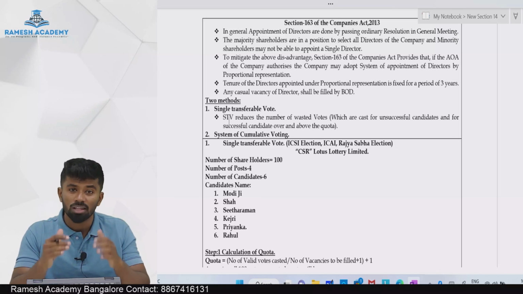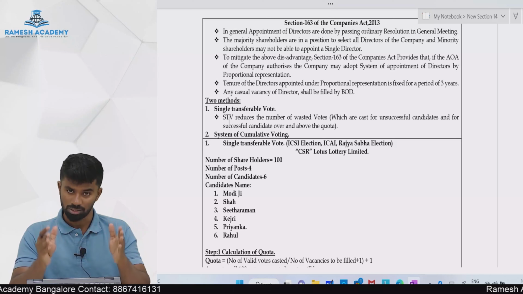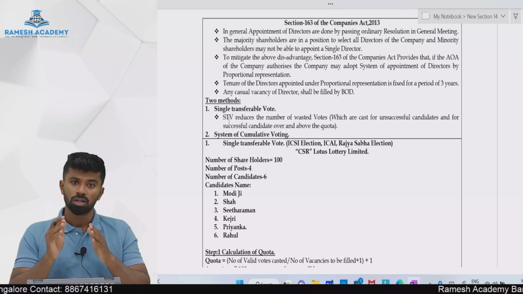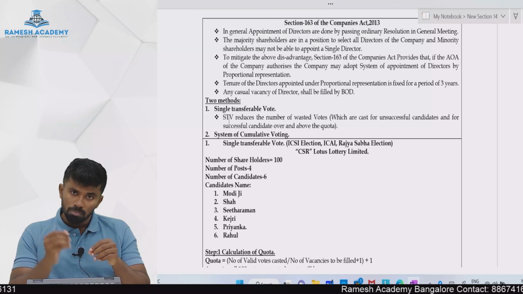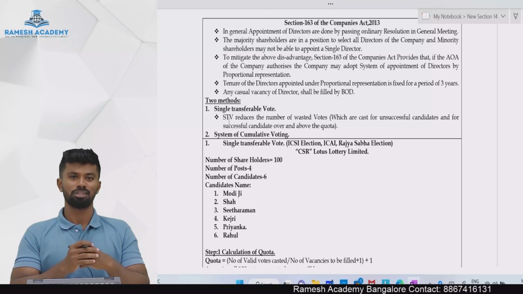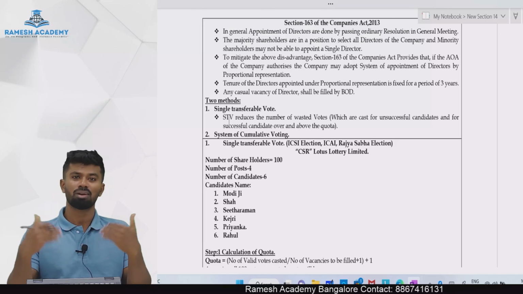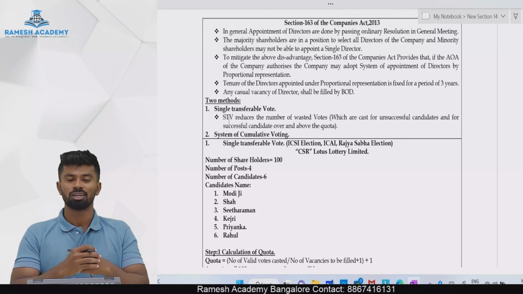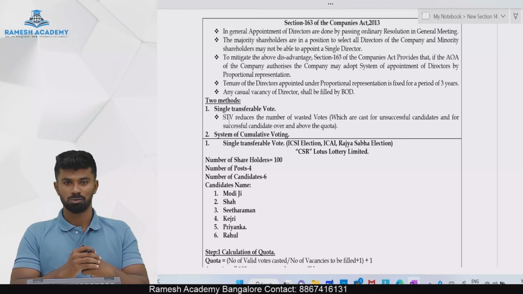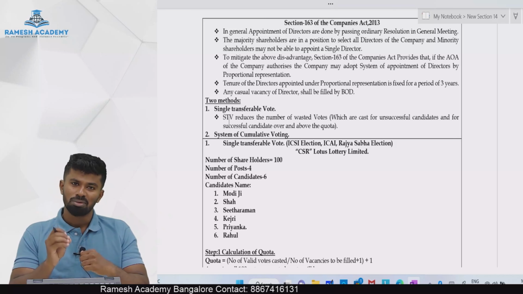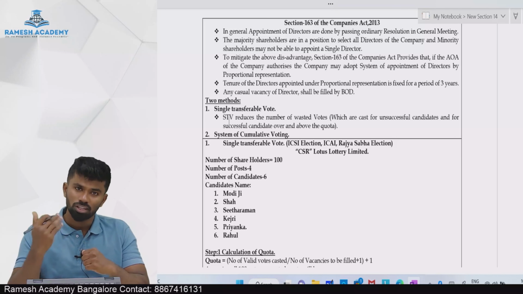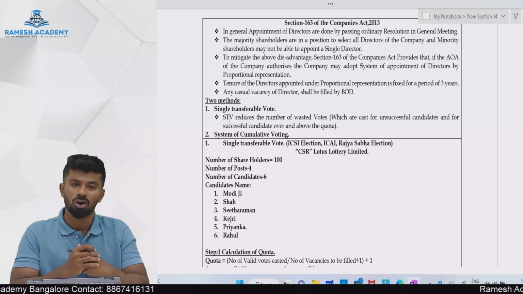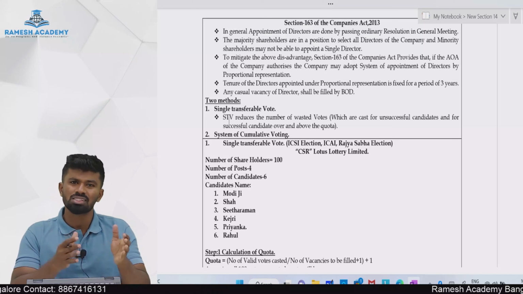Now, what is an ordinary resolution? It is a resolution where due notice is given to all the members and the number of votes cast in favor of the resolution is more than the number of votes cast against the resolution. That is considered as an ordinary resolution. In simple terms, if the number of votes required to pass the resolution is more than 50%, it is considered as an ordinary resolution. So what is the disadvantage of this?